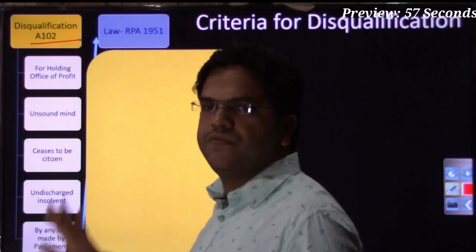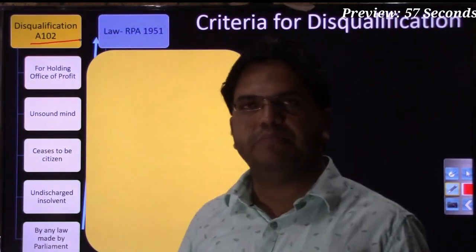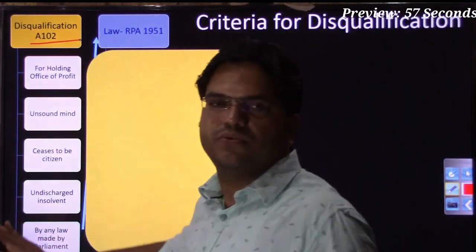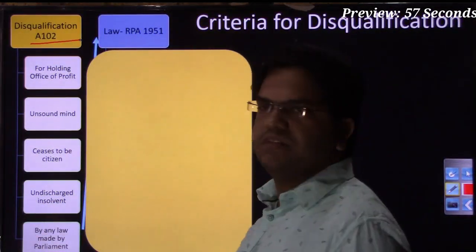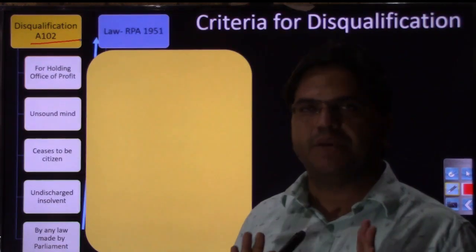Similarly, here as well, there are 2 sets of grounds on which a member of parliament can be disqualified. One set of grounds has been mentioned in the Constitution. Another set of grounds has been mentioned in the Representation of People Act 1951.